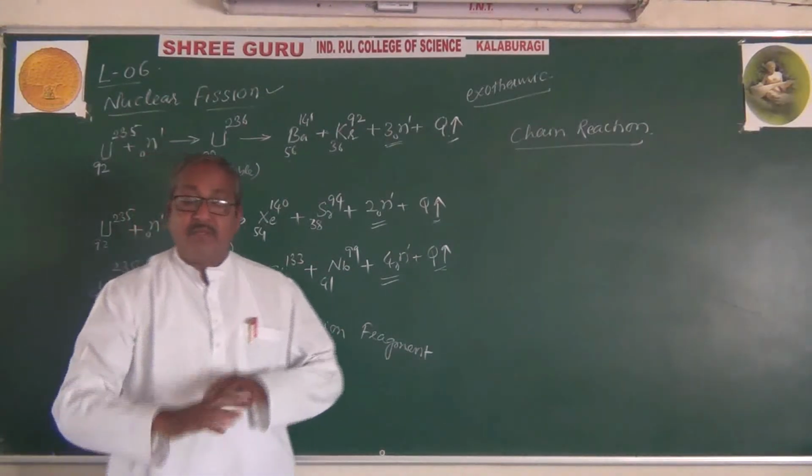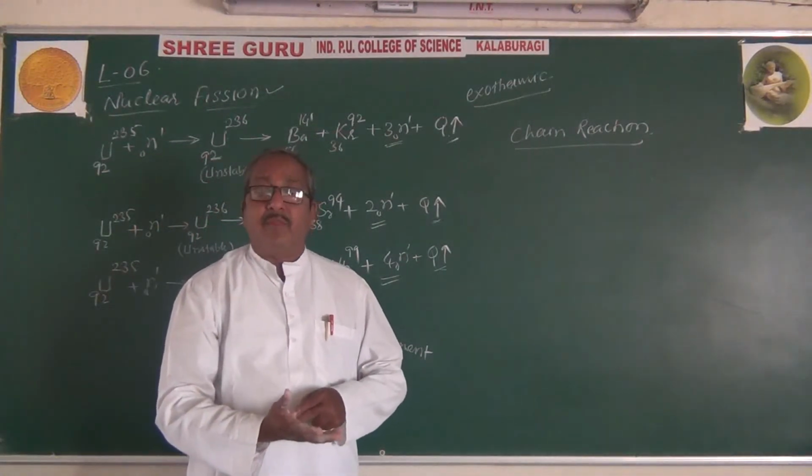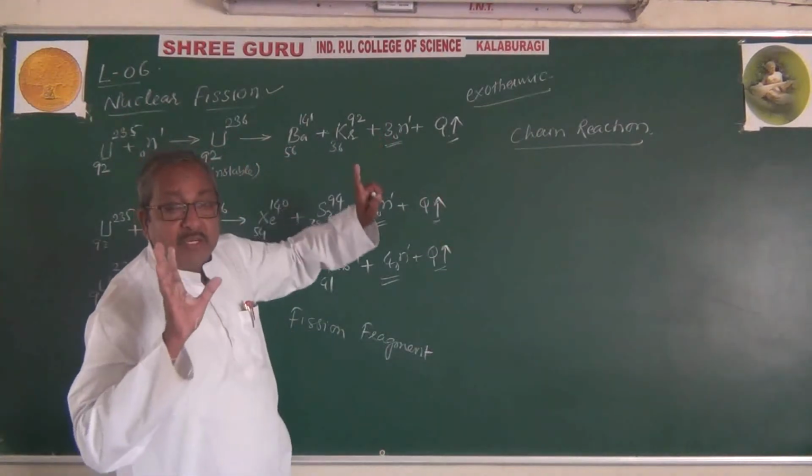Going to the third step, 3 into 3 is 9 neutrons.